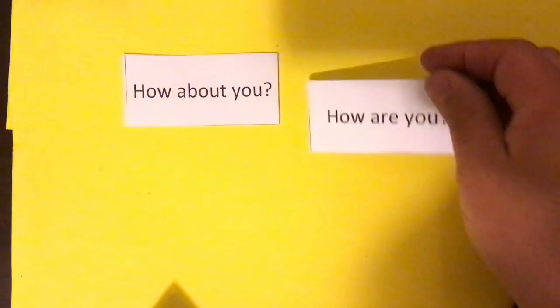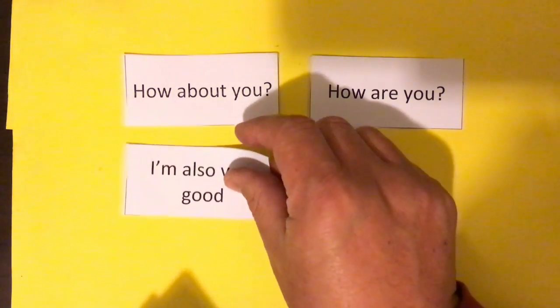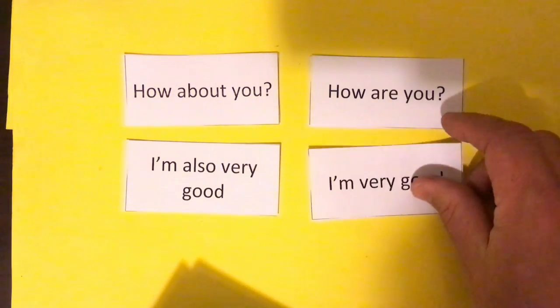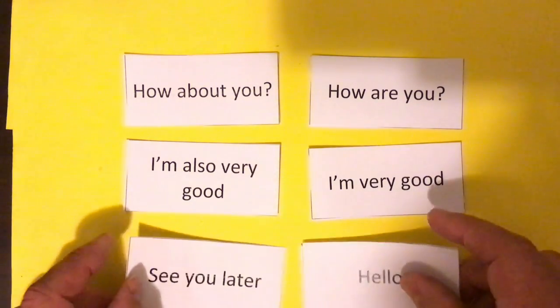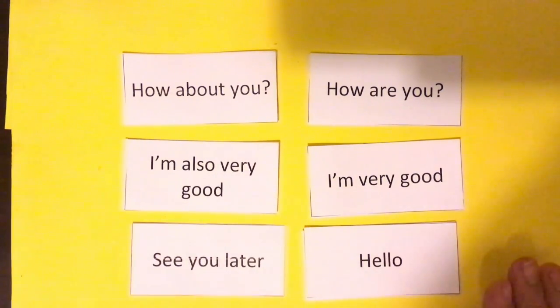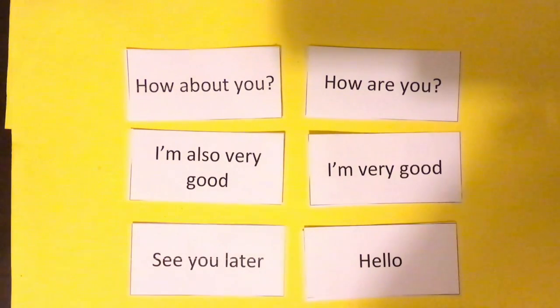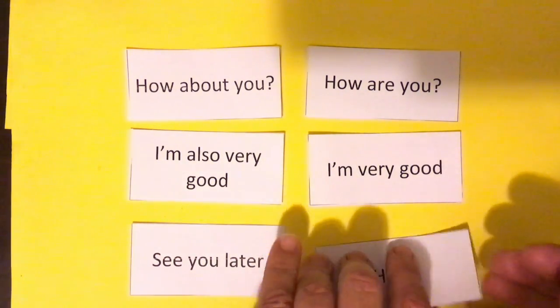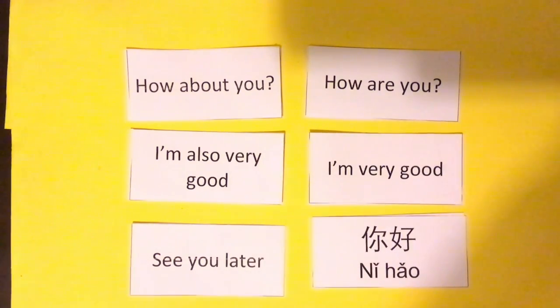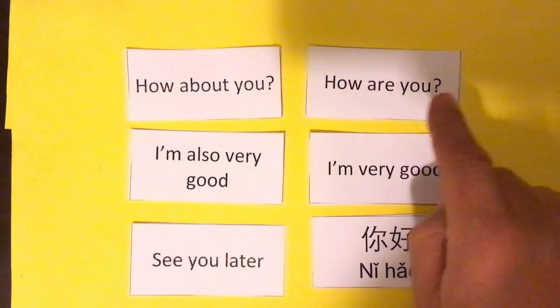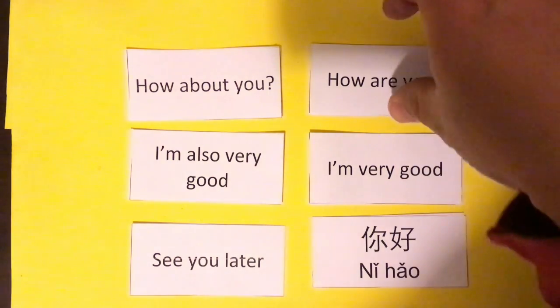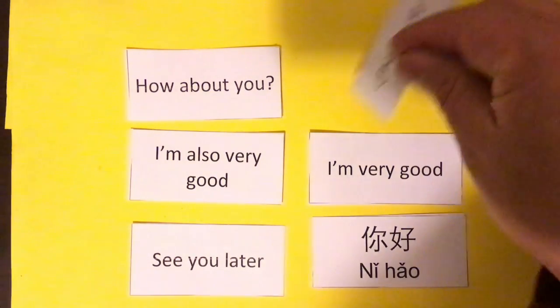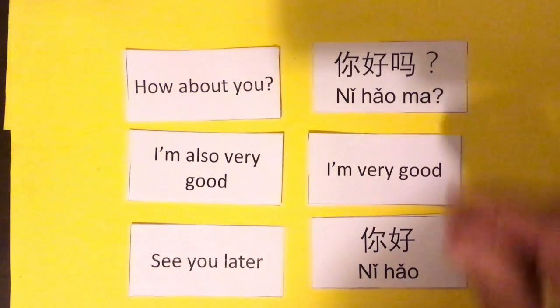Okay, we're going to play a game where I'm going to put out these phrases in English and I would like you to work out how would you say these in Chinese. Some of them are going to be easier than others, of course, because you're becoming very familiar with them. So, hello is 你好. How are you? It is 你好吗?